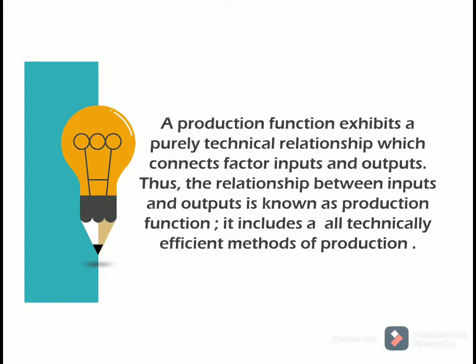A function expresses a relationship between input and output under conditions of given technology. That is, a production function exhibits a purely technical relationship which connects factor inputs and outputs. Thus, the relationship between inputs and outputs is known as production function. It includes all technically efficient methods of production.